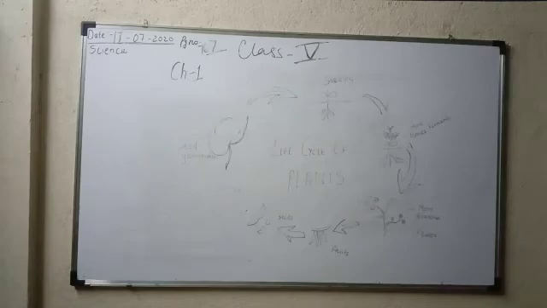Now, from this carrot and turnip we can grow a new plant. A small experiment is given here, you can look in the box, it is written activity. Place the top parts of the carrots in a glass of water as shown in the picture. After some days, you will see new plants growing from the carrot tops. What you have to do is cut the top part of the carrot, take a container filled with water and put the top part of the carrot into the water.